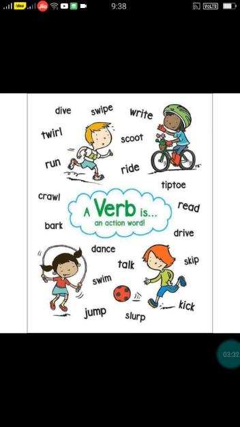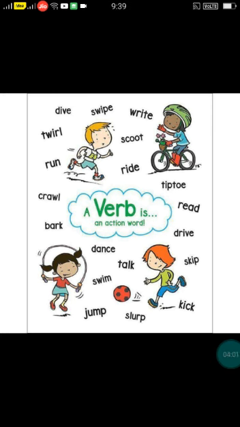You are sitting, so sitting is an action. You are standing, standing is an action. You are holding a pencil, so holding is an action. You are holding the book, holding is an action. Understood? You are writing, so writing is an action. You are reading the words, reading is an action. So, any kind of action word is called a verb.